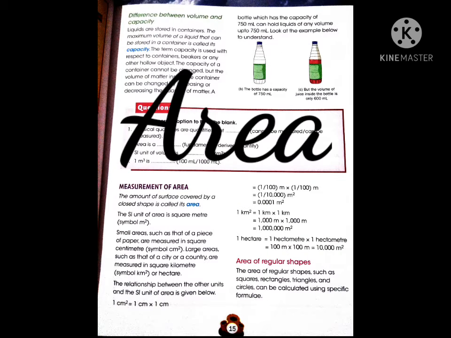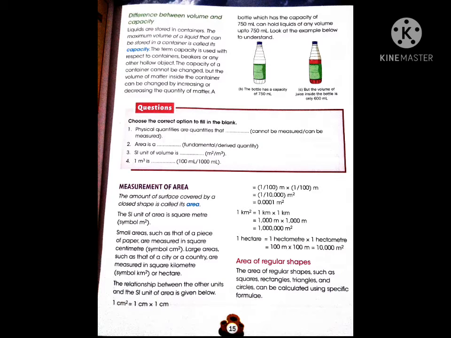Measurement of area. The amount of surface covered by a closed shape is called its area. The SI unit of area is square meter. For example, the area of regular shapes such as a square, rectangle, triangle, and circle can be calculated using a specific formula.